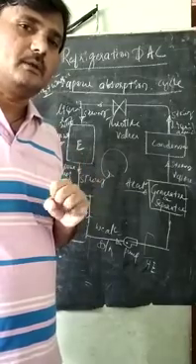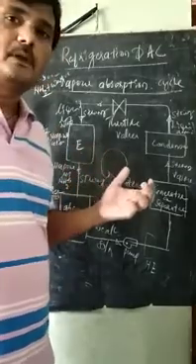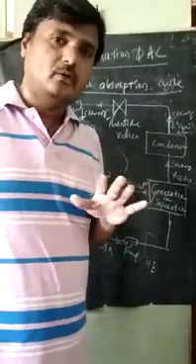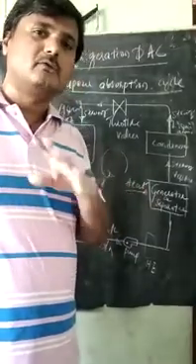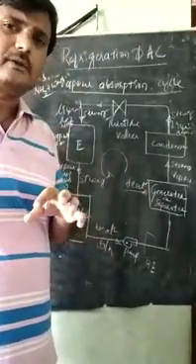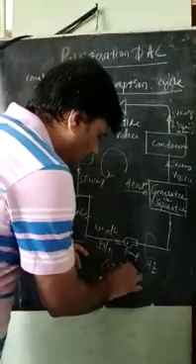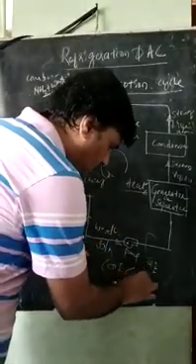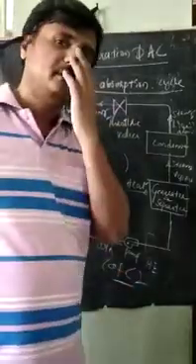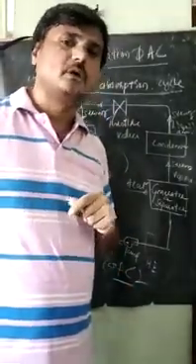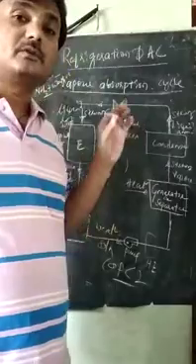But in this case, no compressor, no mechanical movements, no leakage, and maintenance is very, very less. But COP is very low here, less than 2. So the coefficient of performance of this is less.